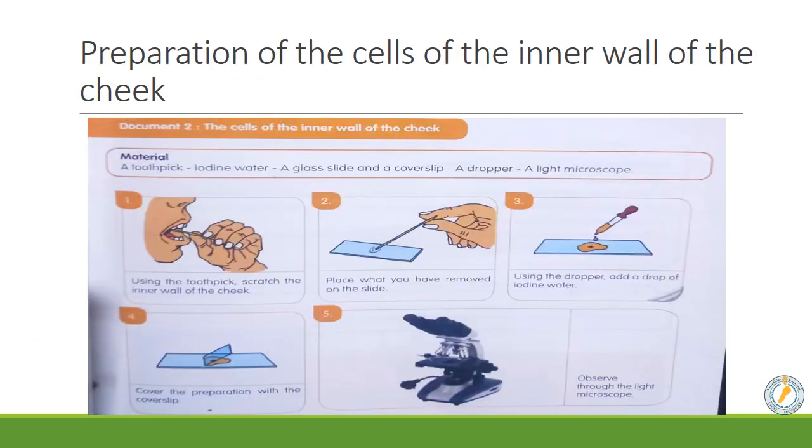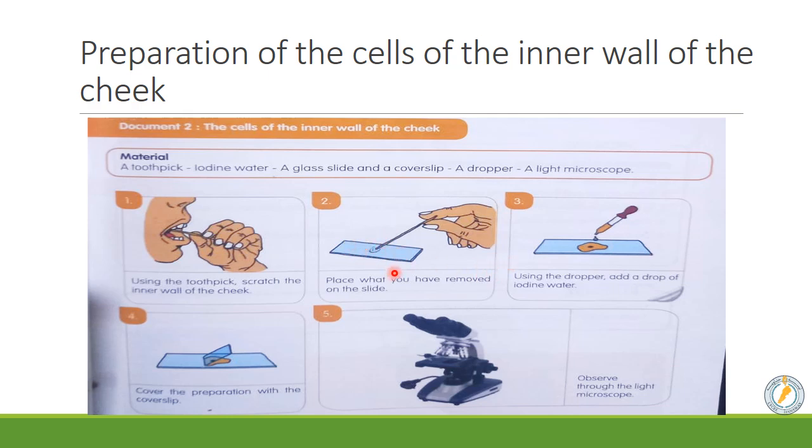Now move to the preparation of a cell that is taken from a multicellular organism. This cell is taken from the human body itself. It's very easy to prepare this preparation. We simply bring a toothpick, we rub it inside of our mouth from the inside of the cheek. Then we put the scratch that we got on the toothpick on a slide.